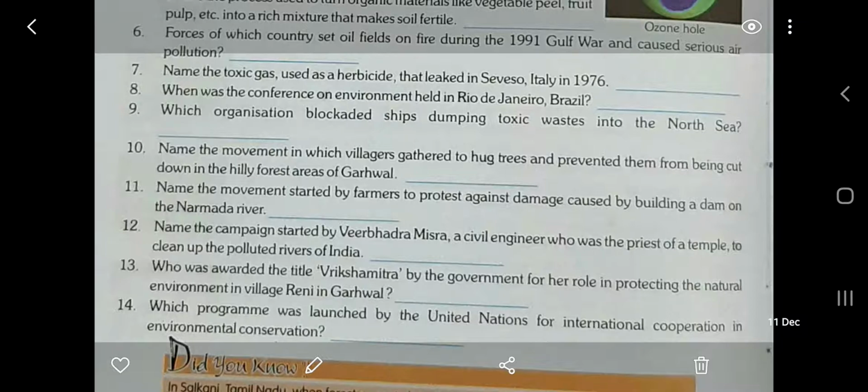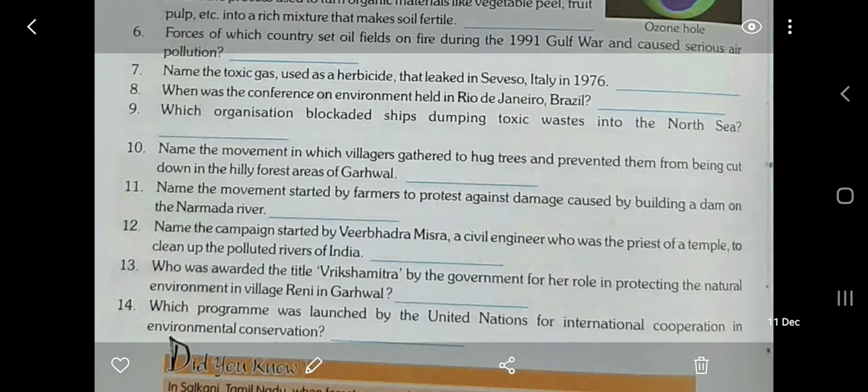Question number 13. Who was awarded the title Vrikshamitra by the government for her role in protecting the natural environment in village Raini in Garhwal? The answer is Gaura Devi. Okay. 14. The last question. Which program was launched by the United Nations for international cooperation in environmental conservation? The answer is UNEP.